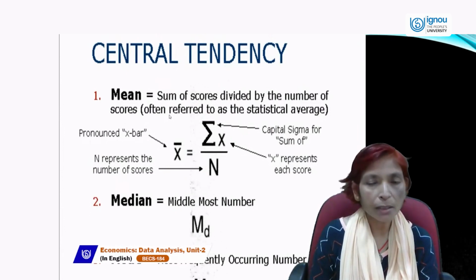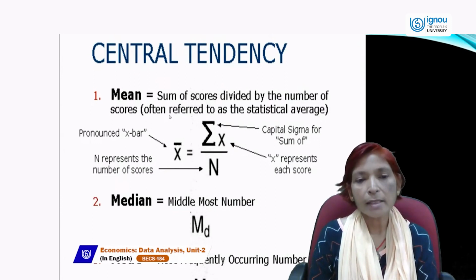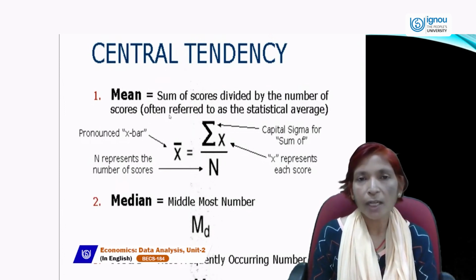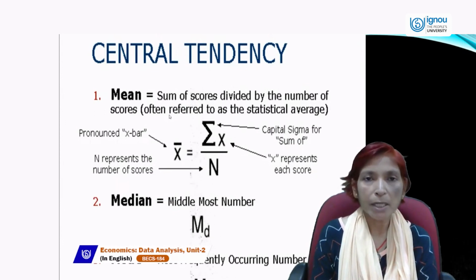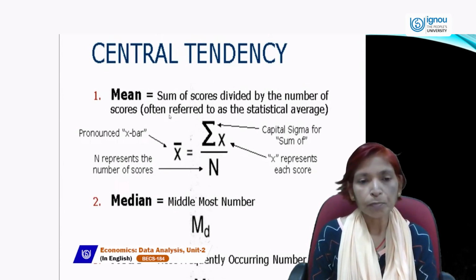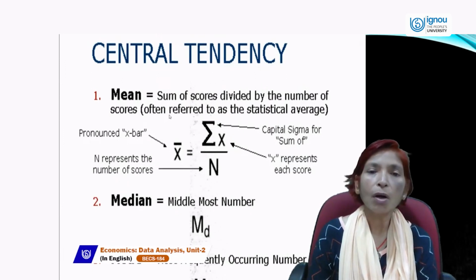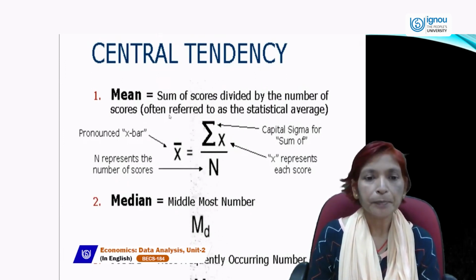Sigma means summation or sum of. X means all the numbers, all the observations, all the data which we have collected, either from a primary source or from a secondary source. If we add all these given values, then we get sigma x, or the summation of all the observations.